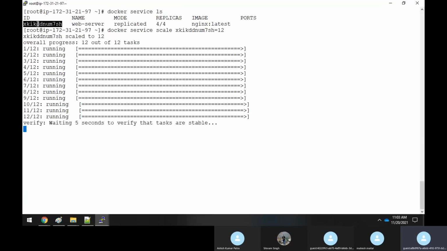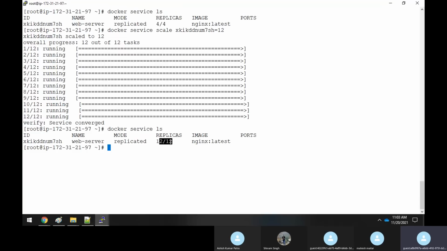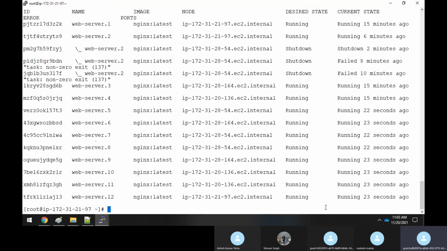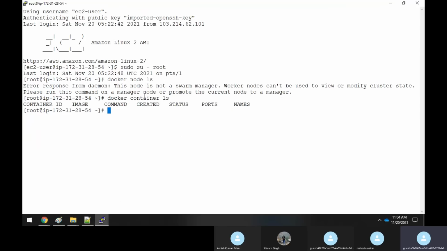Now you're scaling up your containers. Earlier there were 4 containers. Now with docker service ls you could see that there are 12 containers running. Now if you execute docker service ps and specify this ID, see how many containers are running.